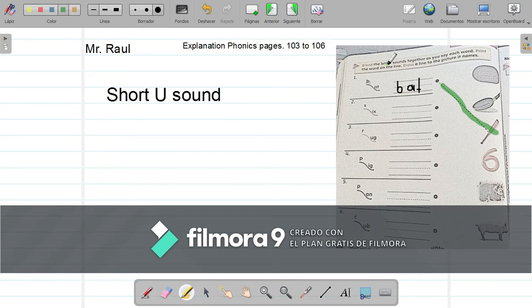So then now we have the number 2, 6. What picture corresponds to this word? Of course, number 6. Then what you have to do here is write it down.